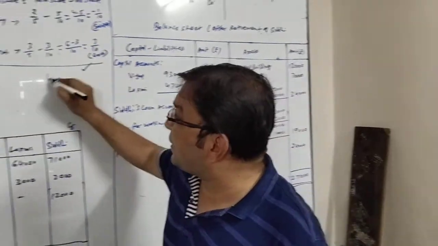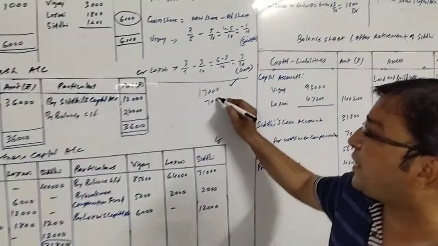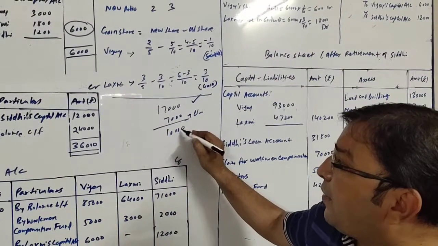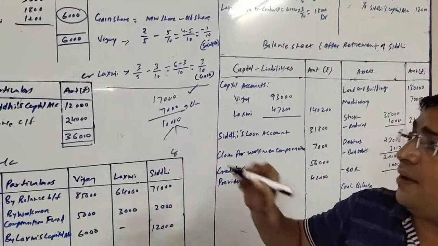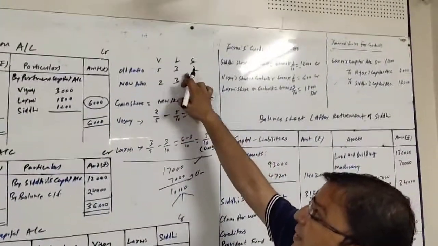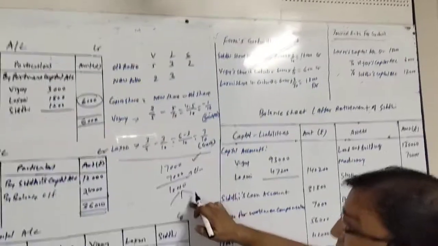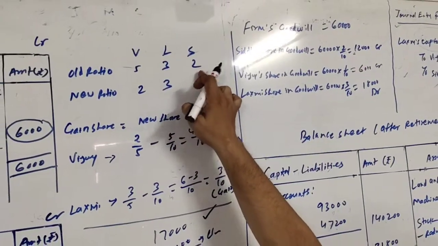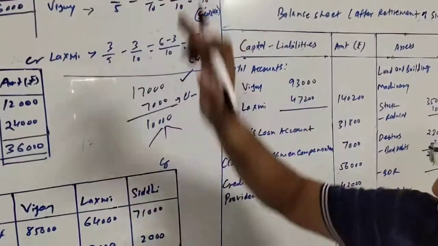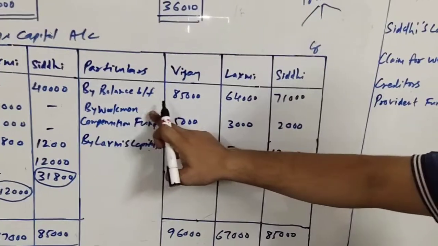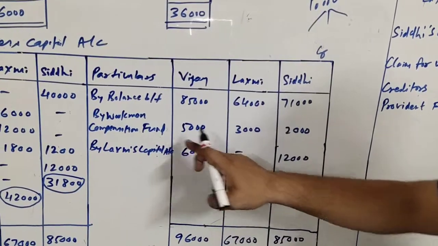So out of 17,000, 7,000 will be kept as a claim and 10,000, being the reserve, will be distributed among all three partners in the old ratio, which is 5:3:2. By doing so we get amounts 5,000, 3,000, 2,000 in the respective columns by workmen compensation fund.